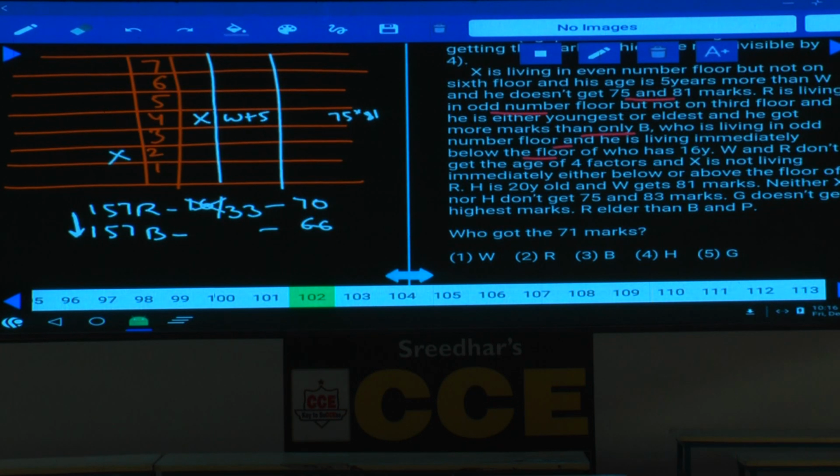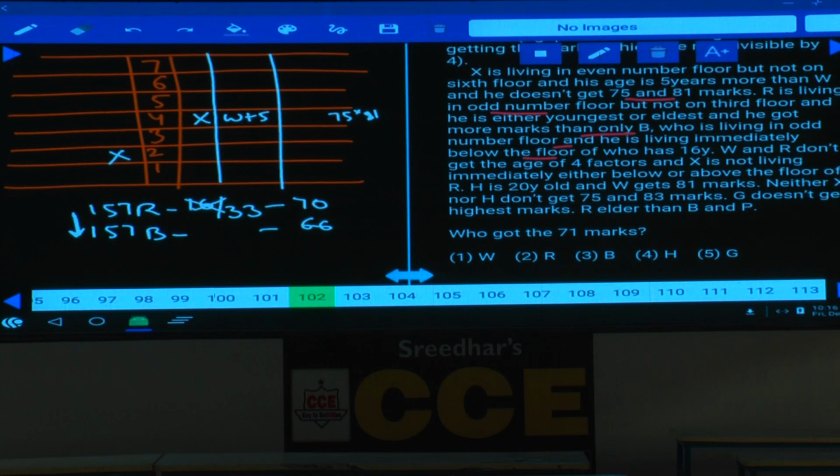Now this person B should not have an even number which is a multiple of 4, isn't it? Then what are the other numbers here? 16 is ruled out, 20 ruled out. Then next one, what is left over here? 32. 32 is also ruled out. 16, 20 and 32 were ruled out, isn't it? And this person B must be either 25, 27, or 33. Out of these numbers, tell me what is the age of this one? 25, 27 and 33. Now if R is 33, then B is 25 or 27.